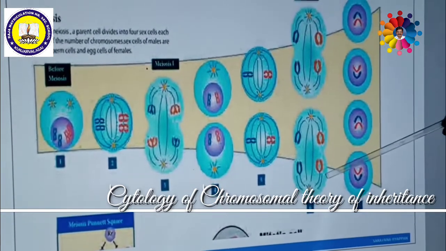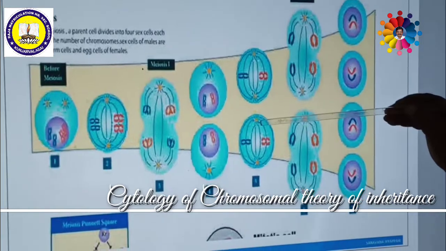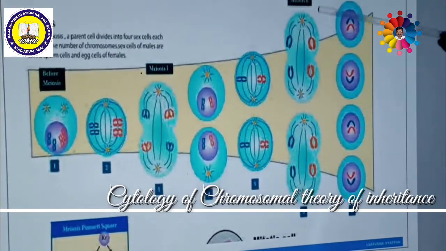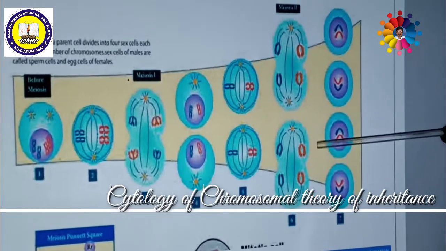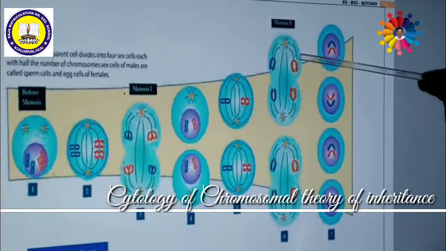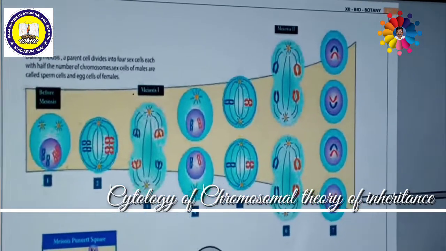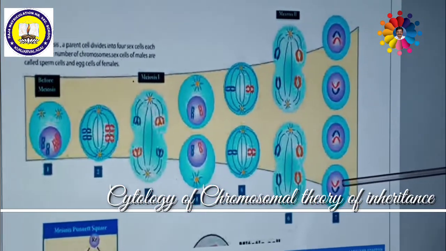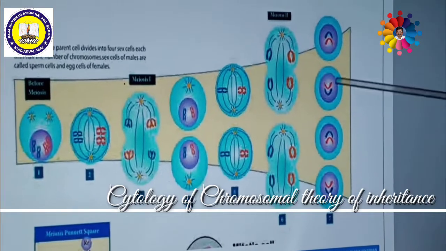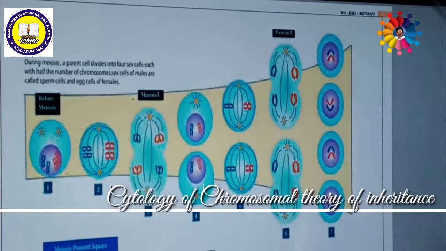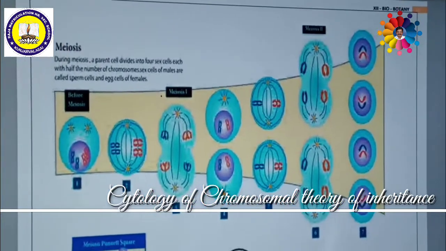Then anaphase. During anaphase, the spindle fiber as well as the centriole pull the chromosomes towards the pole, in both cells, making four different daughter cells at the end of meiotic cell division. So karyokinesis as well as cytokinesis will occur at the end. Four haploid cells will be formed from a single cell.